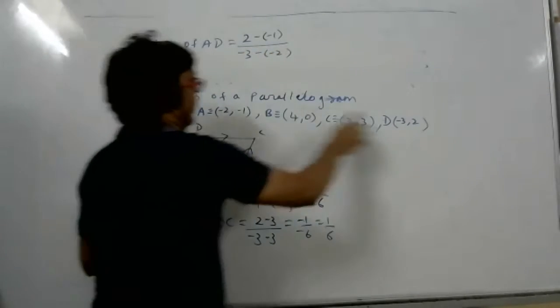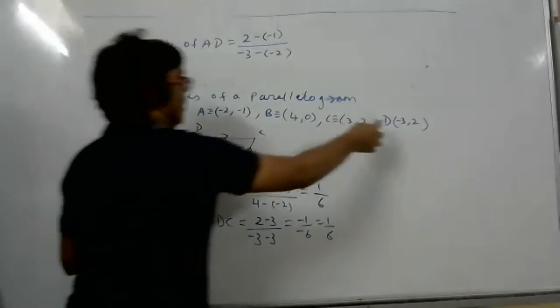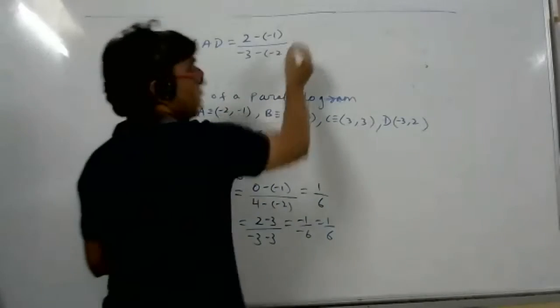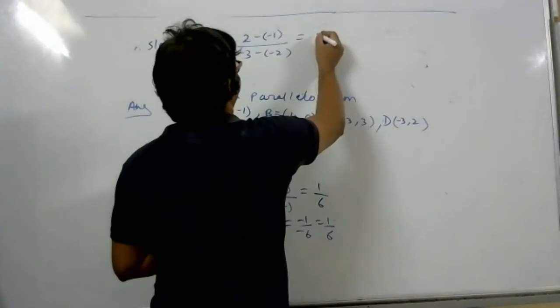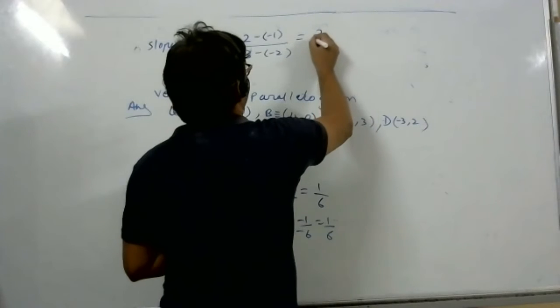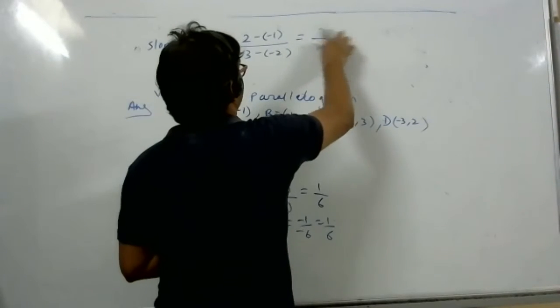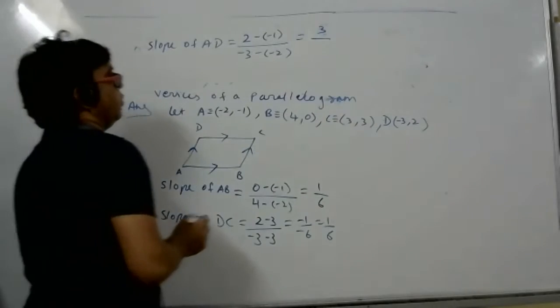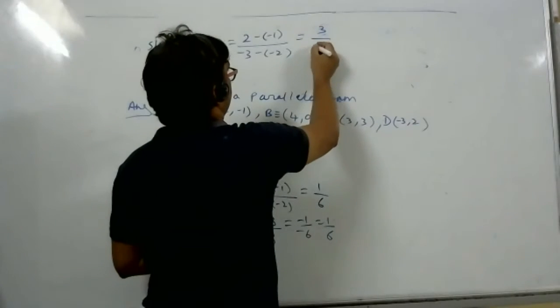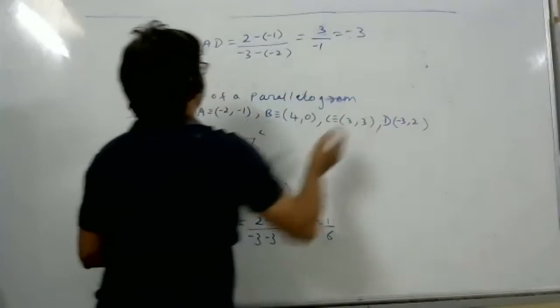AD, student, AD. Y2 minus Y1 by X2 minus X1. What you will get, student? How much you will get? 3 by minus 1. Minus 3 you will get.